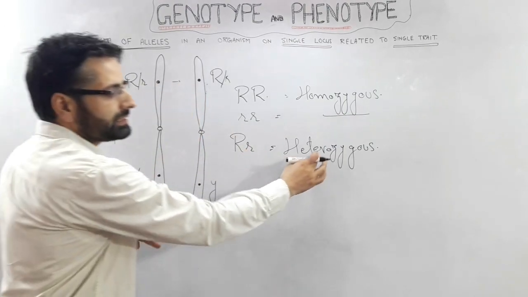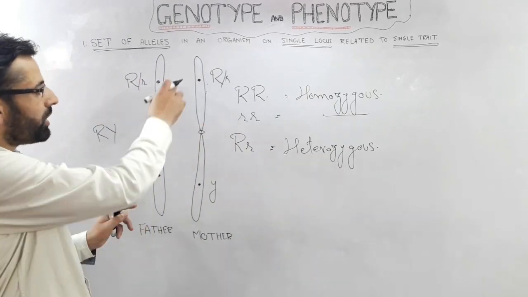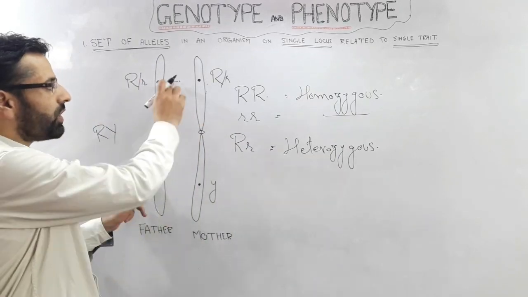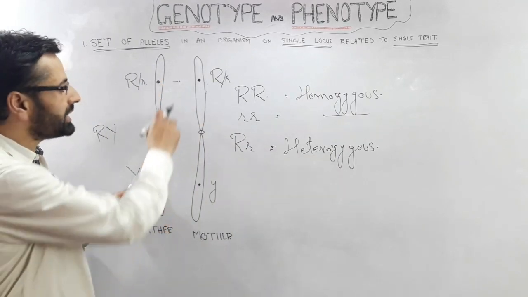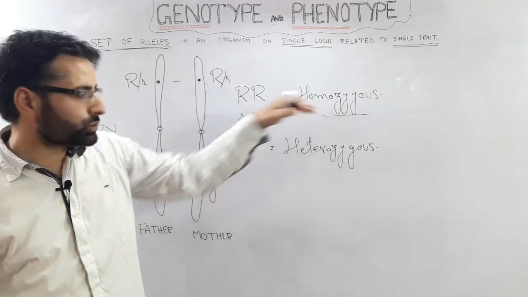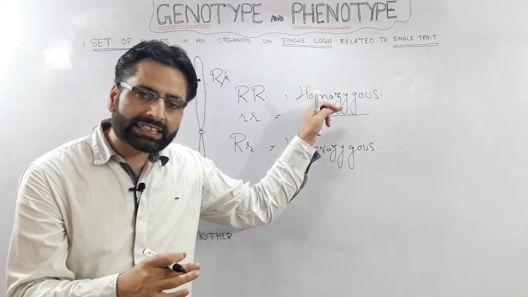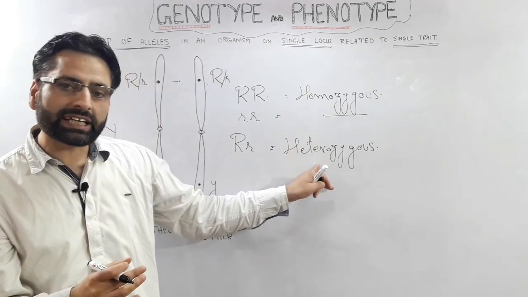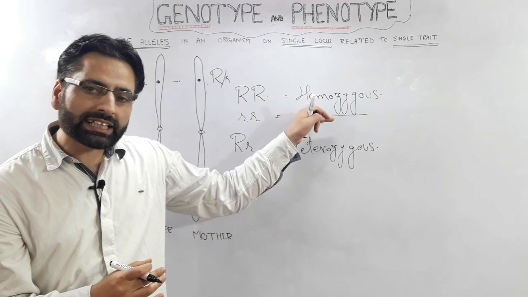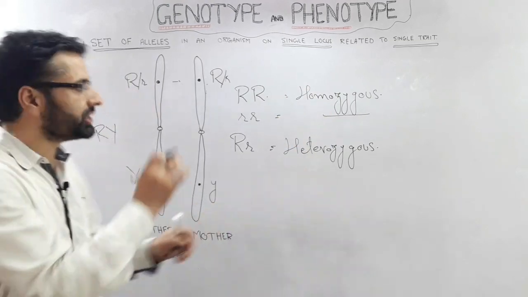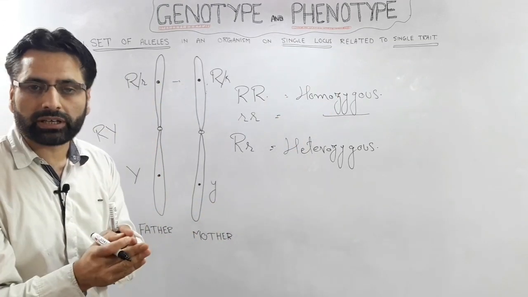You cannot apply this heterozygous term for the two alleles which are non-allelic, which are present on different loci. So with respect to the set of alleles, we have either homozygous condition or heterozygous condition. This homozygous condition and heterozygous condition refers to the single locus.